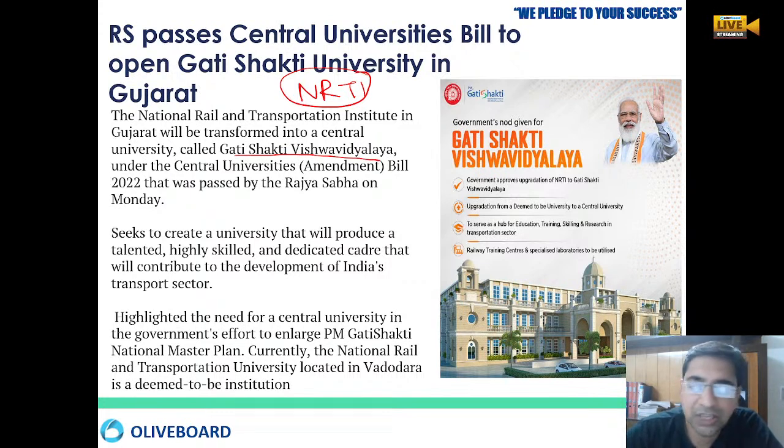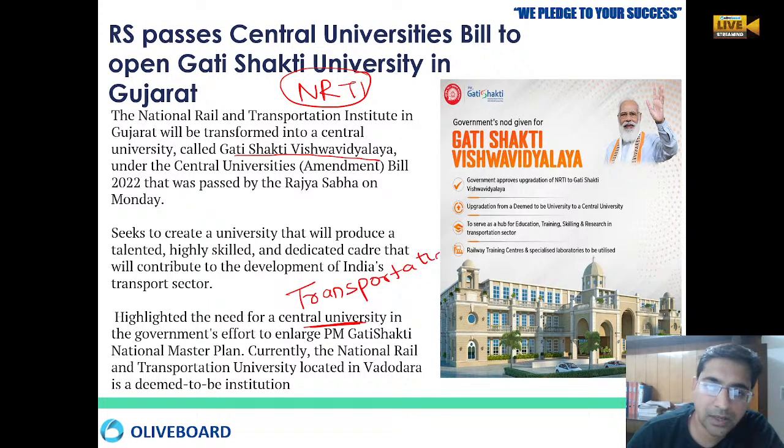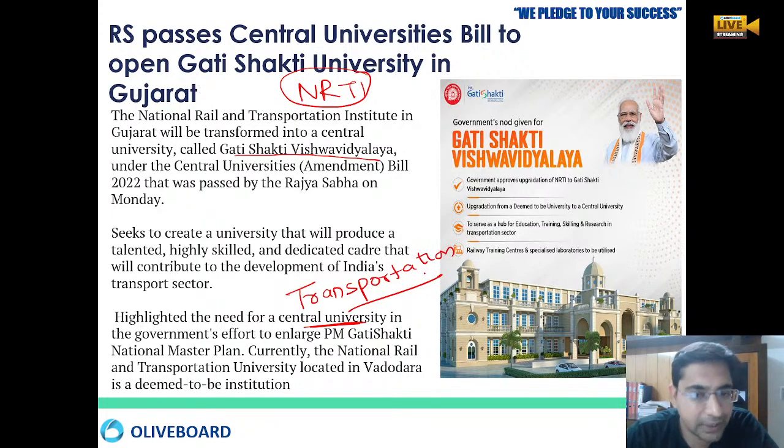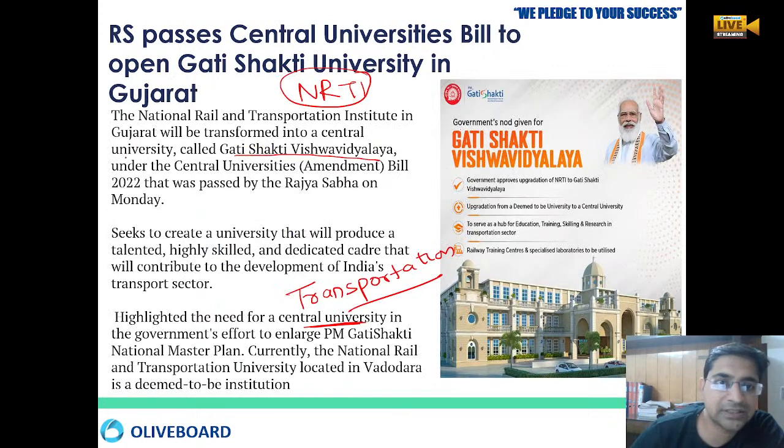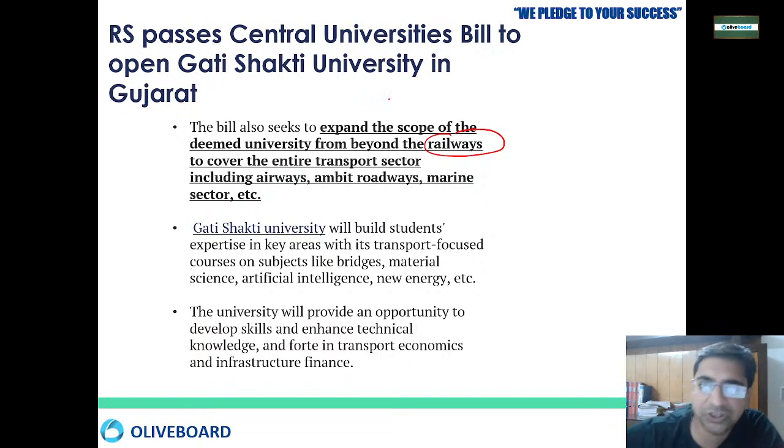This Gati Shakti Vishwavidyalaya will be a dedicated center for research and all the transportation work that is going on in India. That is why our central government thought that we wanted to have a central university dedicated to transportation. So we wanted to expand the scope beyond the railways. If you look at NRTI, the National Rail Transport Institute, we now wanted to expand the scope of that university to focus on other transport sectors like railways, airways, roadways, the marine sector, waterways, and everywhere.